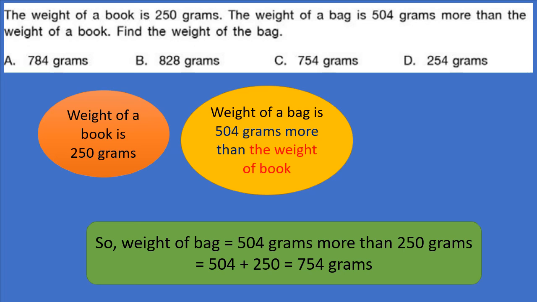Weight of a bag is 504 grams more than the weight of book. So weight of bag equals to 504 grams more than 250 grams. 250 gram is weight of book, so 504 plus 250 is equals to 754 grams is the weight of the bag.